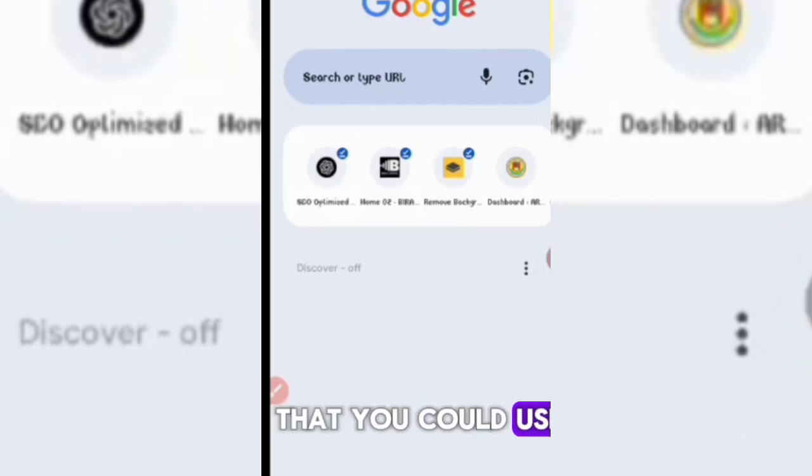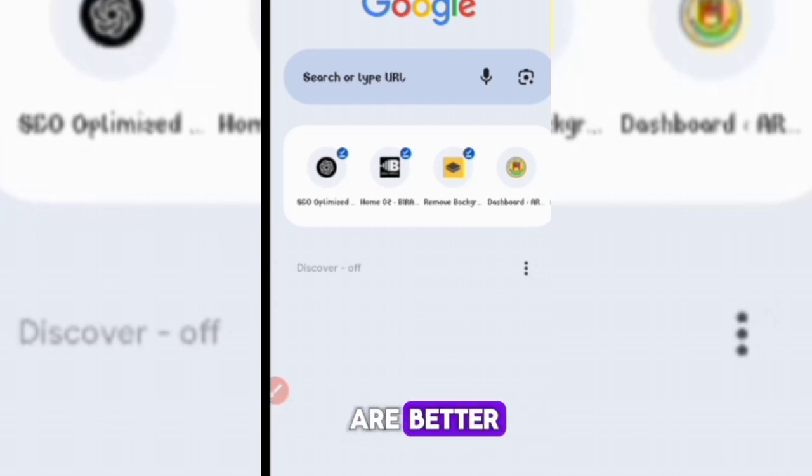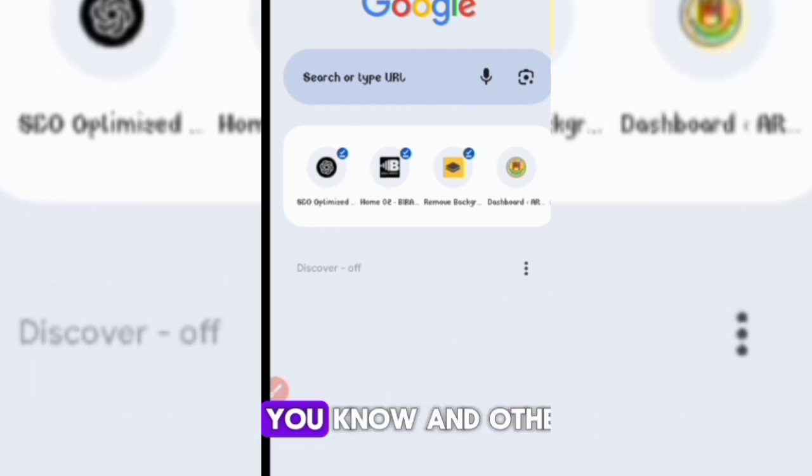There are websites that you could use to generate your voiceover, but for the sake of this tutorial, we're going to be making use of TTS MP3, I think, but we have other ones that are better. We even have 11 Labs. 11 Labs is better, top notch and professional, especially when you are dealing with videos that have characters talking about Nigeria or Nigerian characters. If you are dealing with videos talking about Nigeria or other parts of Africa, you will need 11 Labs, because 11 Labs has AI voices that speak exactly like Nigerians, Ghanaians, and other African countries. Exactly, AI voices that match Nigerian voices.